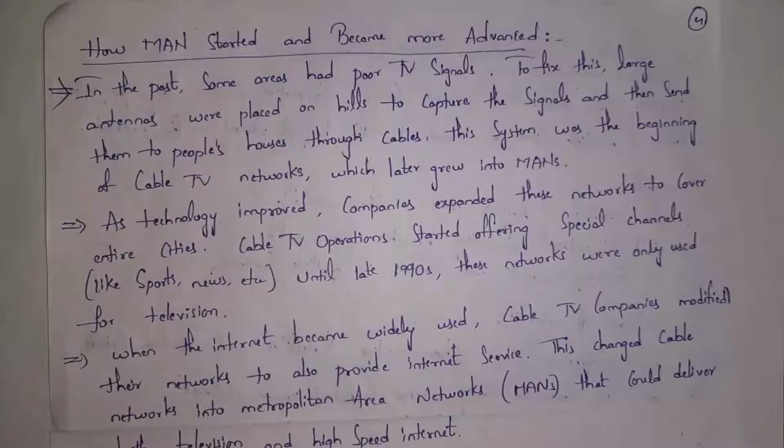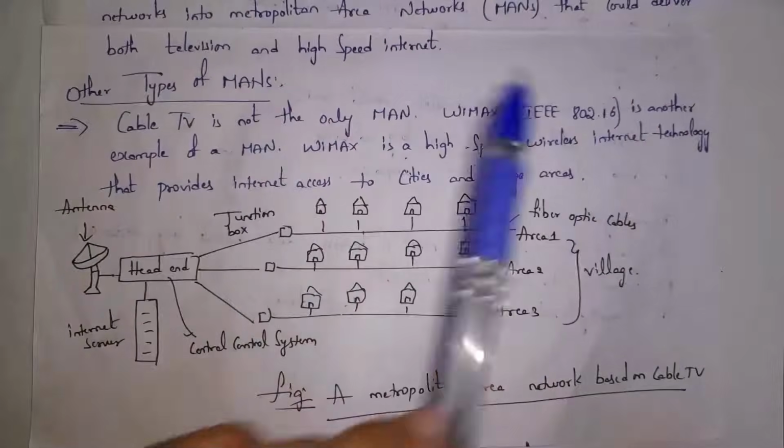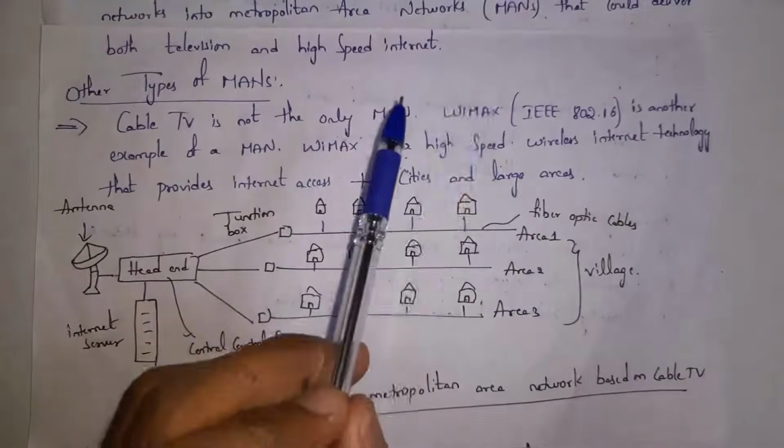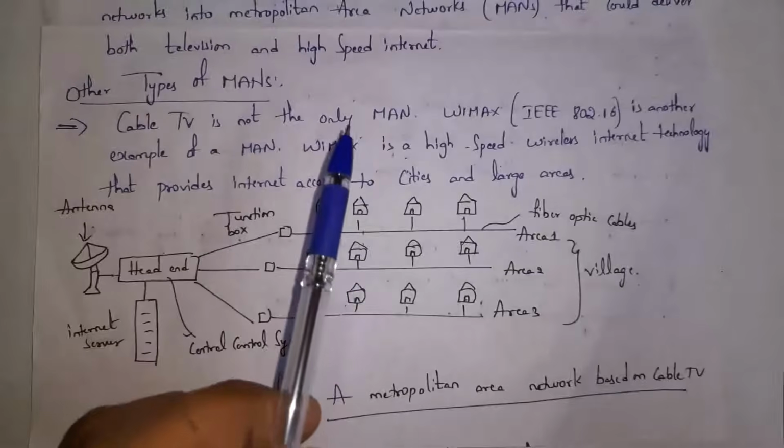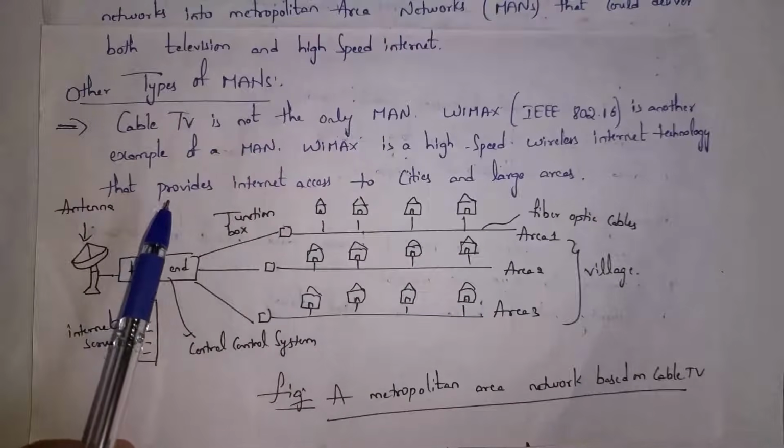Metropolitan area networks can provide both TV signals and internet signals. Thus, cable TV is not the only example of a MAN. WiMAX is another example of a MAN. WiMAX is a high-speed wireless internet technology that provides internet access to cities and large areas.